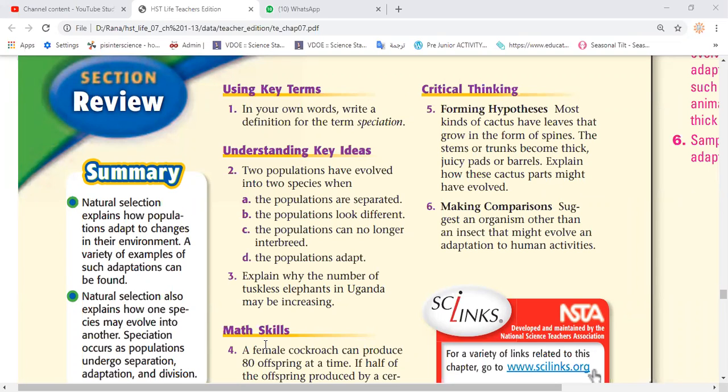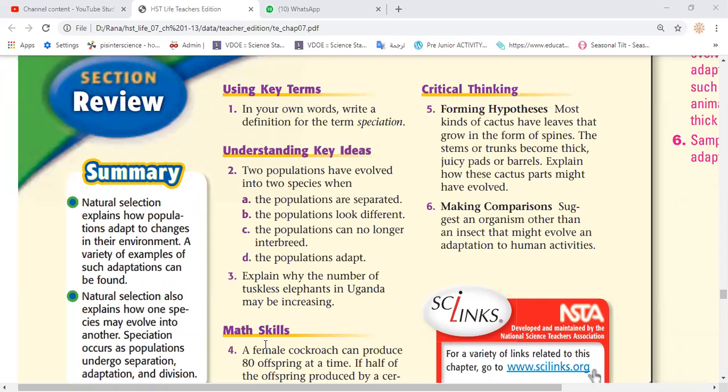A. No. The populations are separated. Once the populations are separated, that is the first step in speciation, but actually I couldn't say they become two species until, yes, Komika? B. The populations look different. No, no. Guys, the idea that they become two different species, regarding the definition of species, is a group of individuals that are able to produce fertile offspring. So the populations can no longer interbreed. In that case, we say they have become two different species.